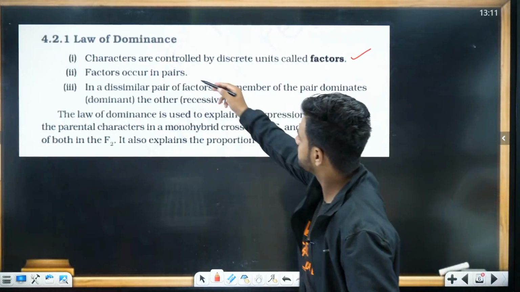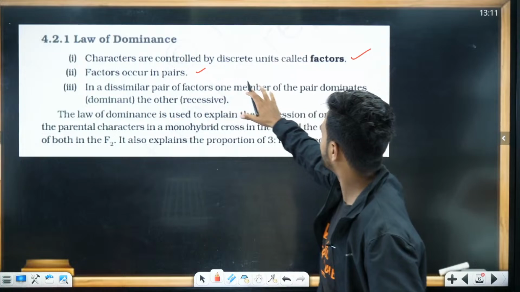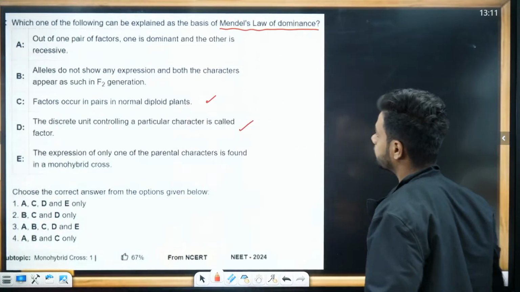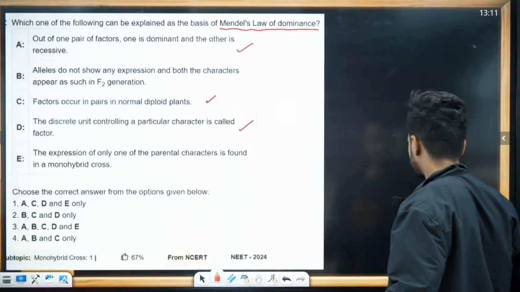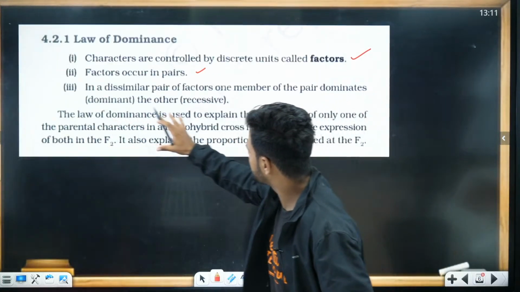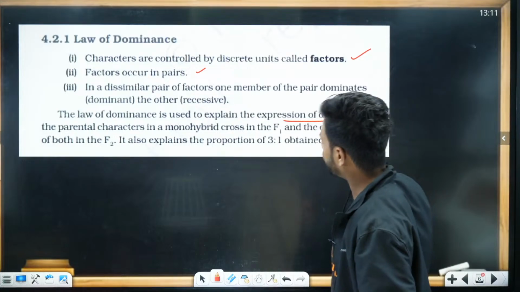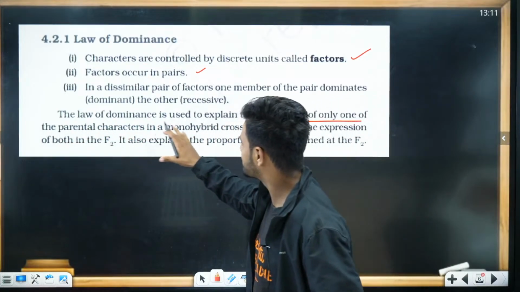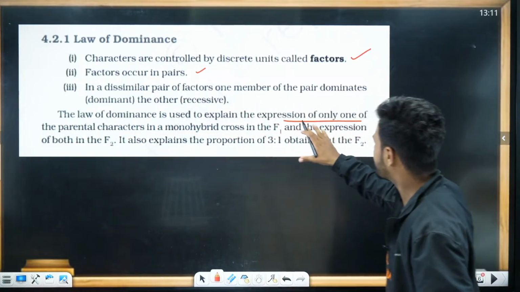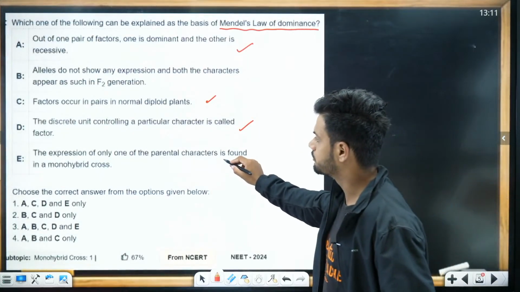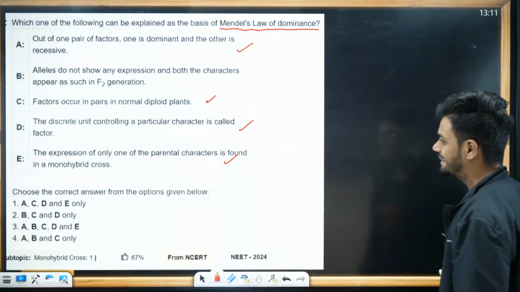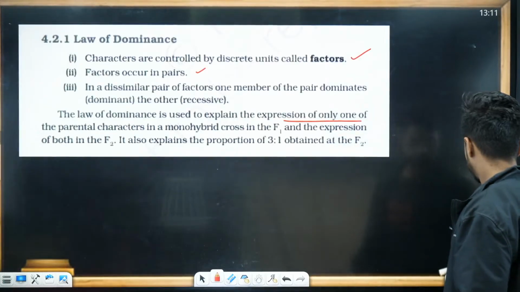Then we have factors occurring in pairs, a dissimilar pair of factors. One is dominant, the other is recessive. Yes. The last point here: can you see? The law of dominance is used to explain the expression of only one of the parental characters in the monohybrid cross in F1 and the expression of both in the F2. So, what is the answer? A, C, D and E.